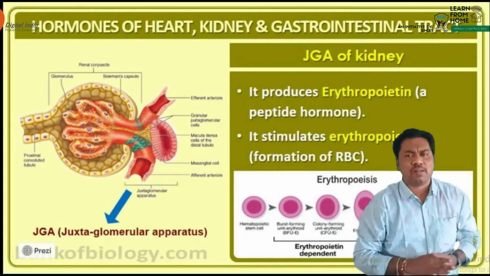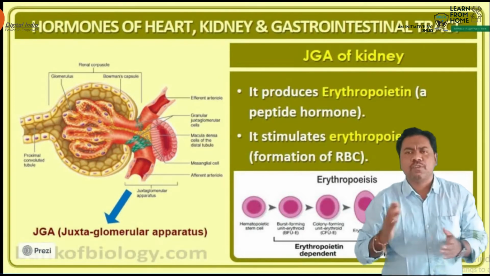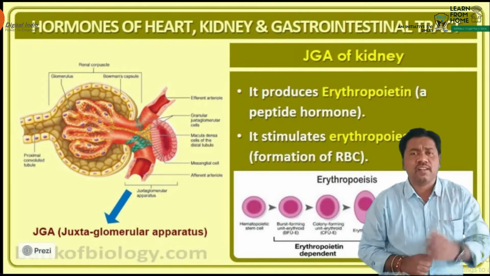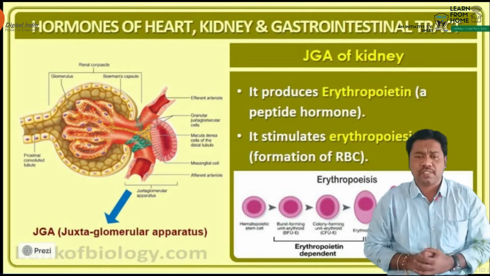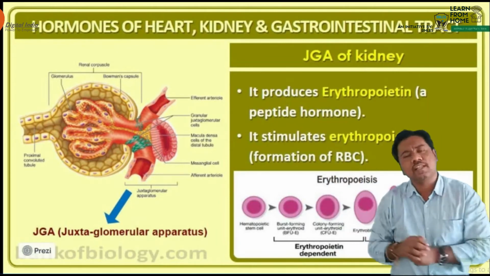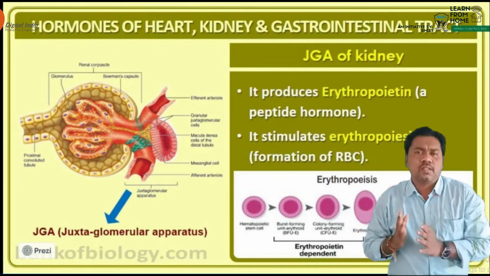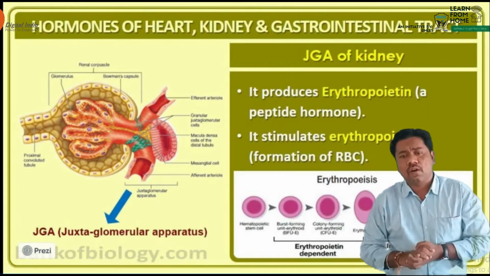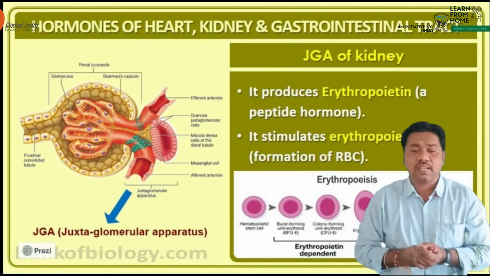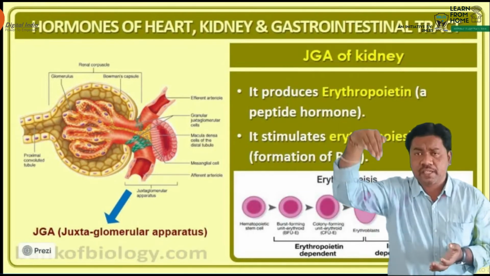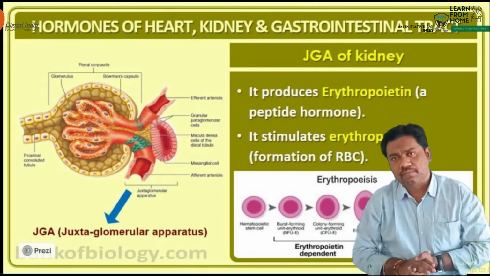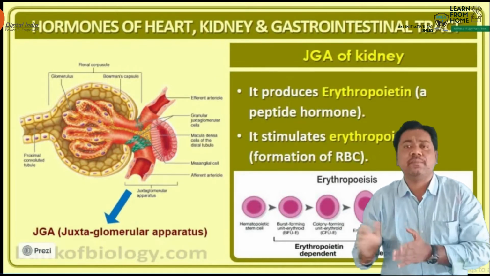What is the lifespan of RBC, beta? 120 days. Which organ is considered the graveyard of RBC? The spleen is considered the graveyard of RBC cells. These RBC cells are produced in the bone marrow, but they are destroyed in the spleen. So this is known as the graveyard of RBC cells. So this is about the erythropoietin hormone, beta. A decrease in this hormone leads to a disease known as anemia.